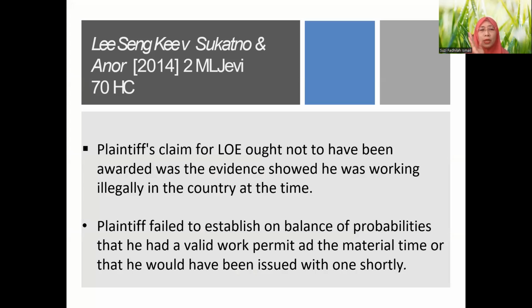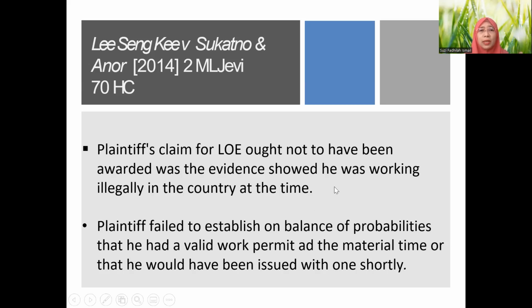In Sukatno, the full name of the case is Lee Senki and Sukatno and another, 2014, a judgment by the High Court. One of the claims by the plaintiff was for loss of earning, but the court said no, we cannot award. Why? From the evidence, when the accident happened, the plaintiff was working illegally in the country at the time. Why was he considered as working illegally? Because when the court asked for all the documents, he couldn't produce them.